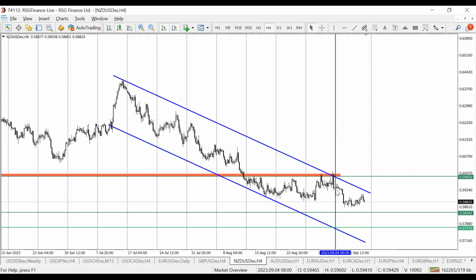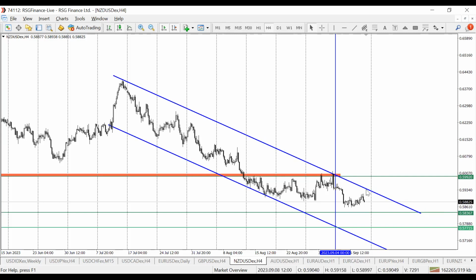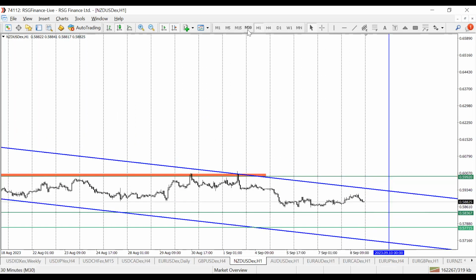And again, last week we traded this pair. Look at where we started trading from last week. We cashed in really nice, if you were able to take your profit around here, about 90 pips to the downside. And again, you see we kind of made it up again. Price is retesting the upper boundary. If we go down to lower time frame, when the week starts, we will see that being respected.